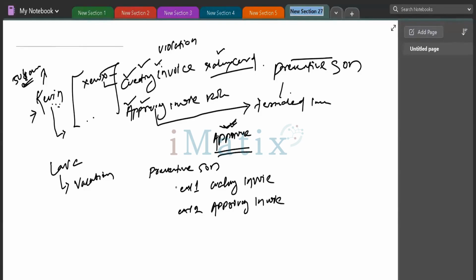If somebody already has access to ENT1, they shouldn't have access to ENT2. And if somebody has access to ENT2 for approving, they cannot create invoice. If somebody can create invoice, they cannot approve the invoice.